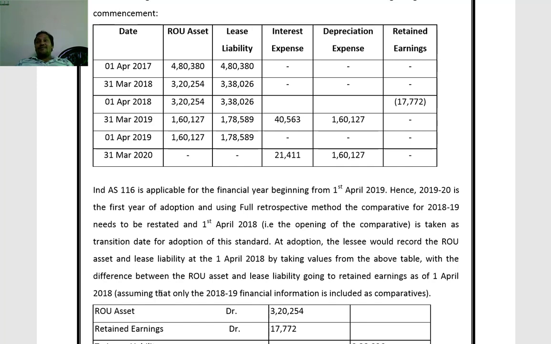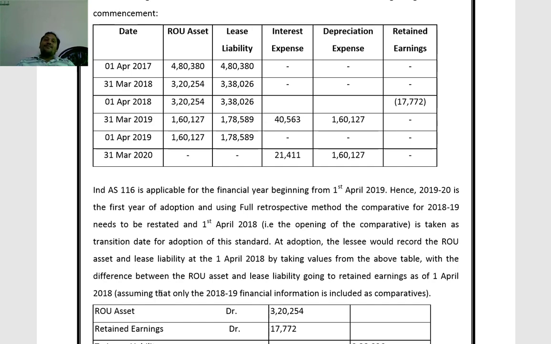Now for comparatives, the previous year 2018-19 values we have to consider. Then we need to restate the balance at the beginning of 2018-19, that is 1st April 2018. So it is not on 1st April 2019. The balance has to be adjusted on 1st April 2018.